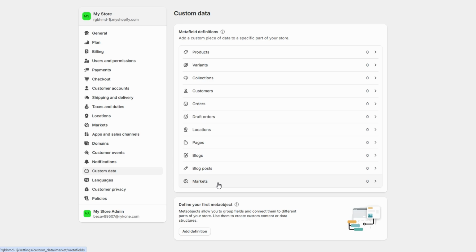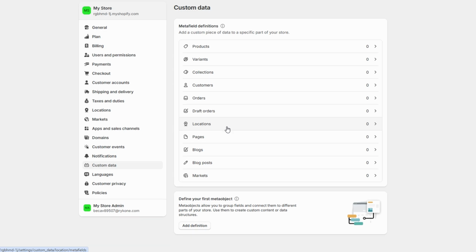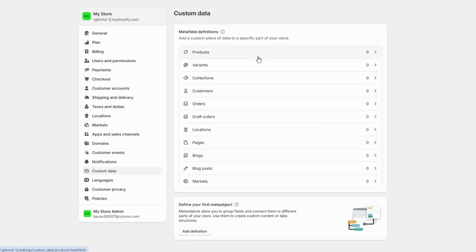Shopify allows you to define the type of data each field should store, such as text, numbers, or dates, depending on the type of information you want to provide. By taking advantage of metafields, you can create a more personalized and informative shopping experience for your customers, making your store stand out from the competition.